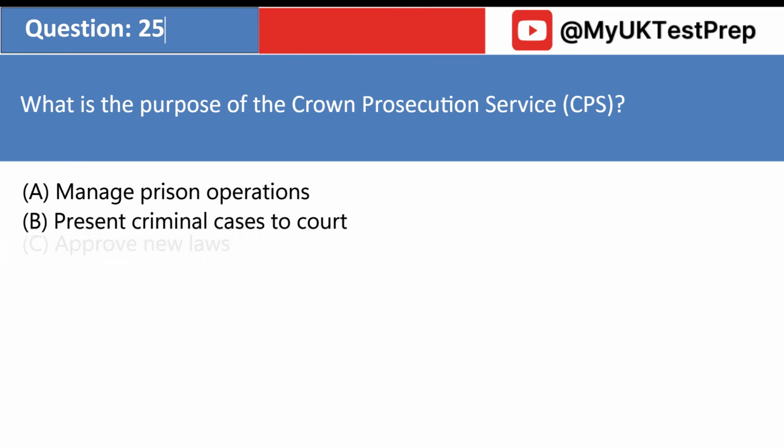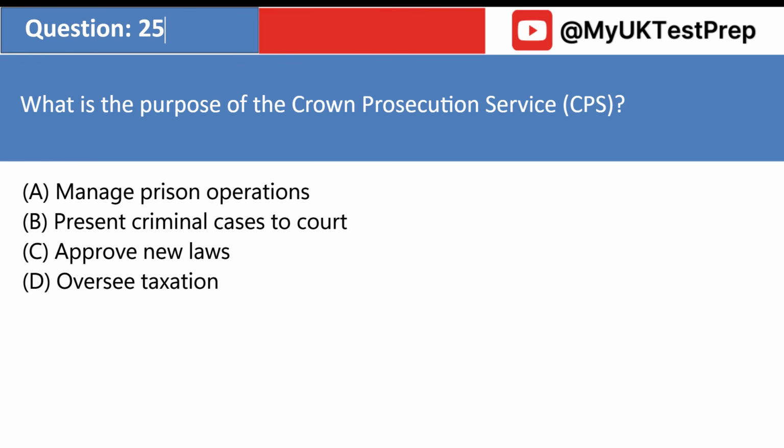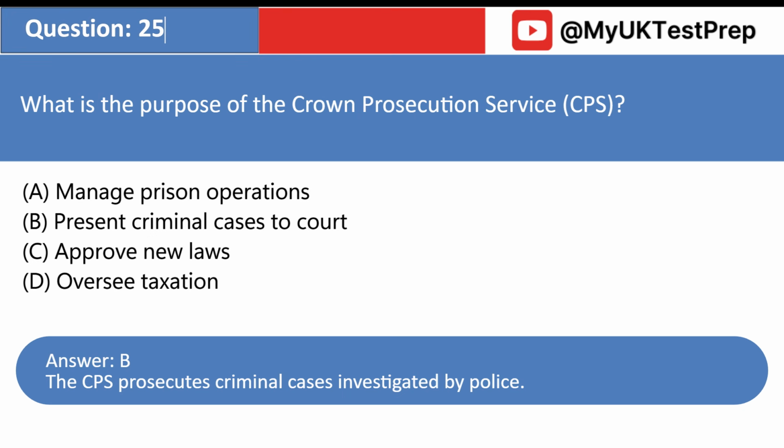What is the purpose of the Crown Prosecution Service, CPS? A. Manage prison operations. B. Present criminal cases to court. C. Approve new laws. D. Oversee taxation. Answer: B. The CPS prosecutes criminal cases investigated by police.